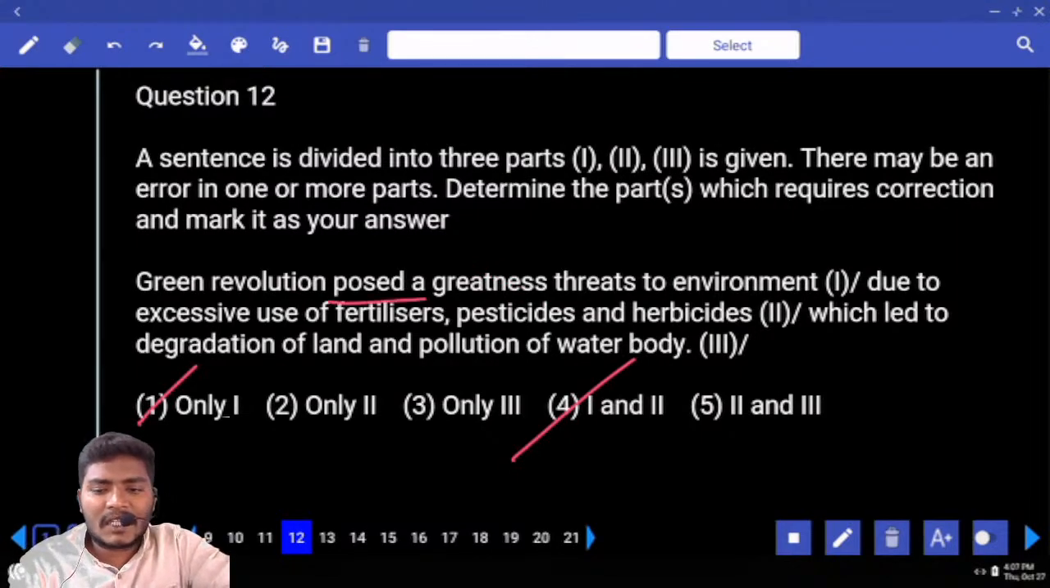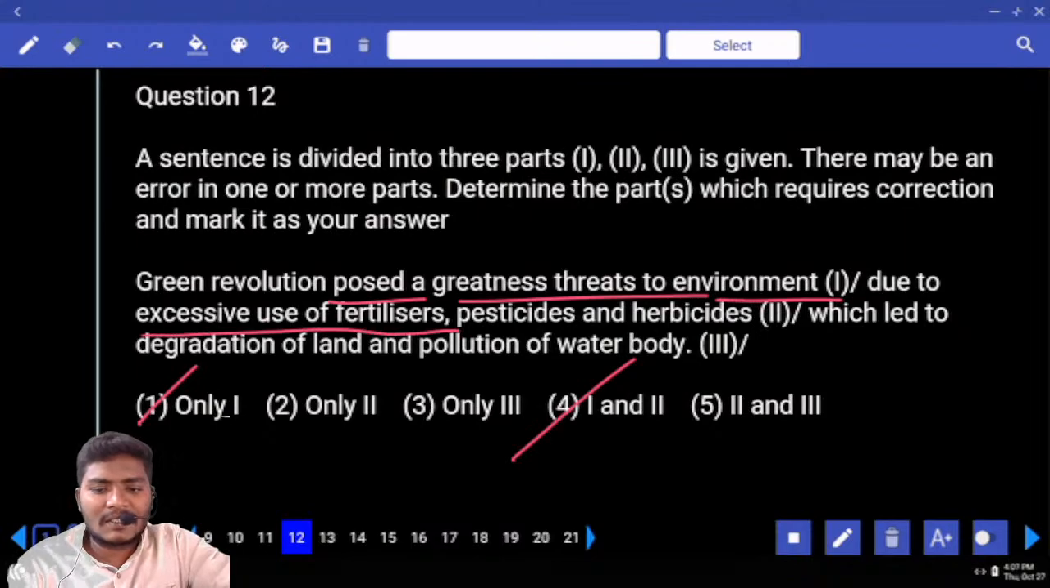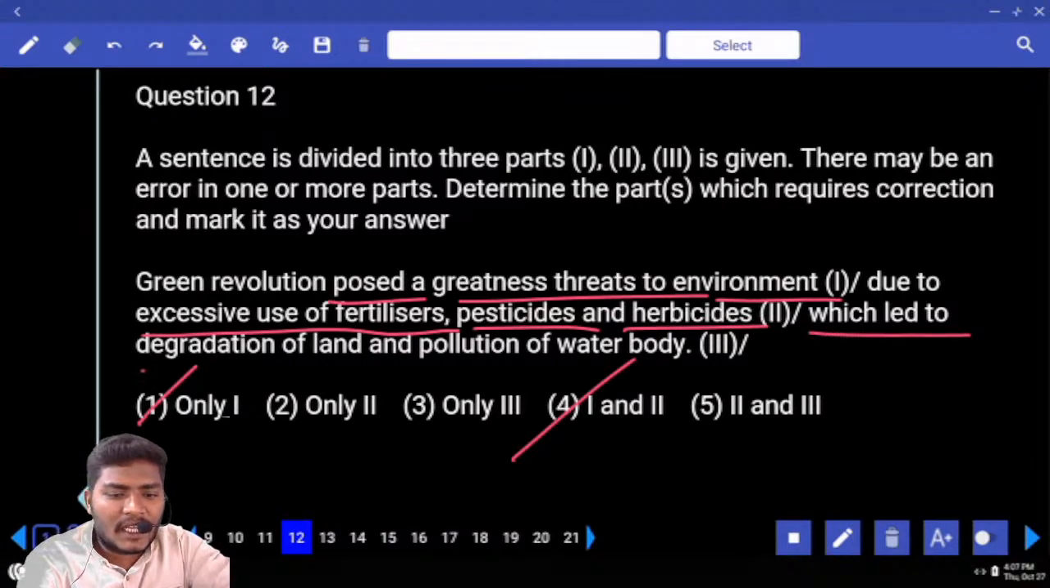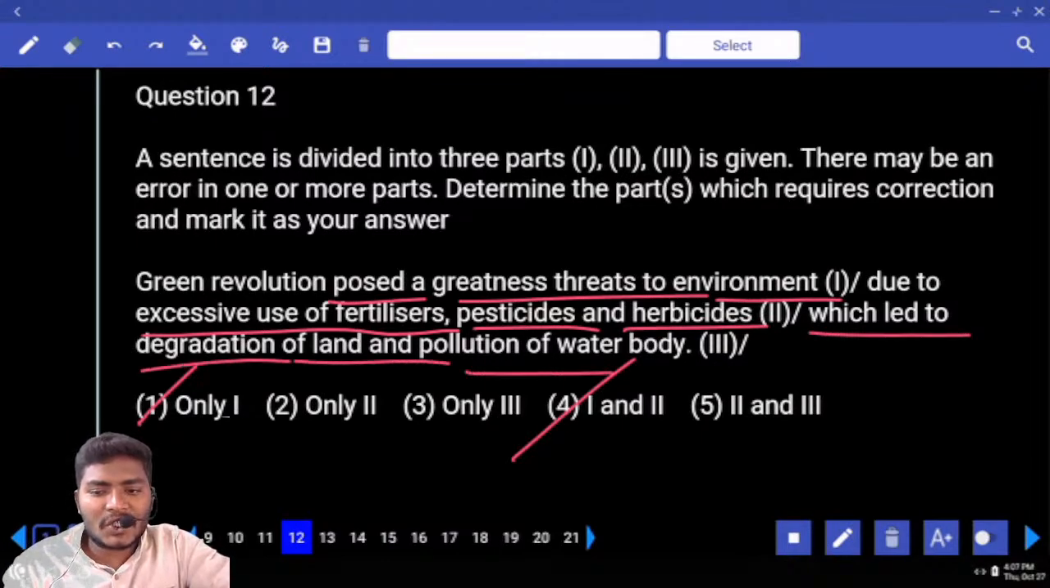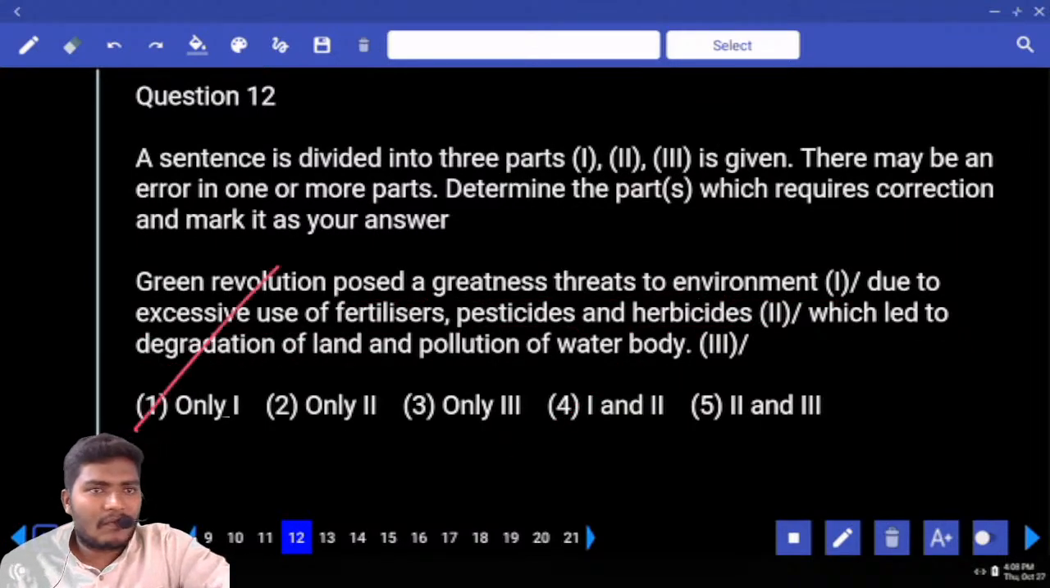Green Revolution posed a greatness threat. Change that into great threat to environment due to excessive use of fertilizers, pesticides and herbicides. Is that okay till there? Which led to degradation of land and pollution of water body. Is that clear? So the only error comes with the first one.